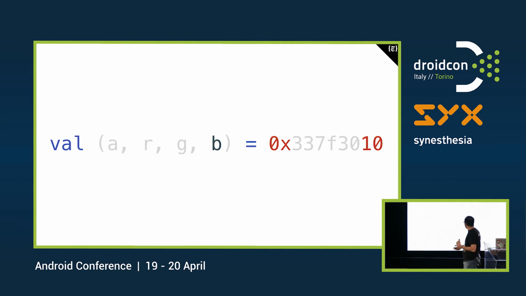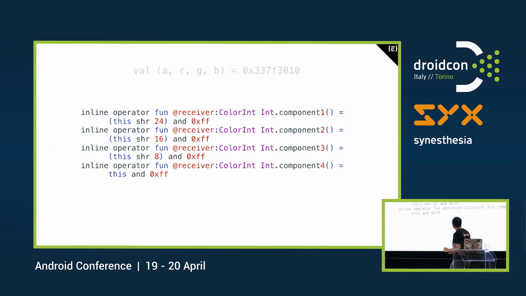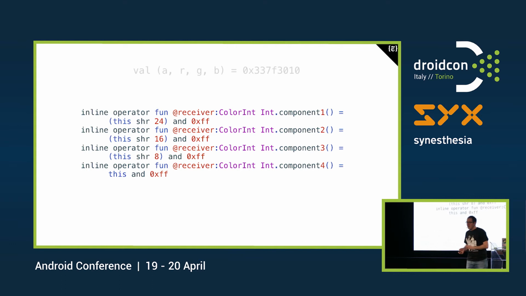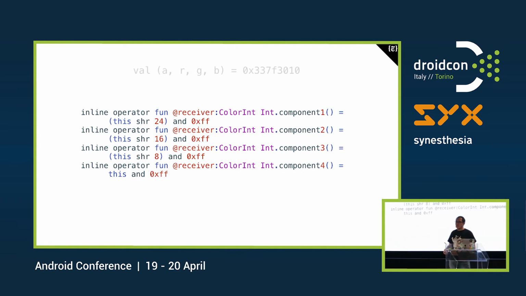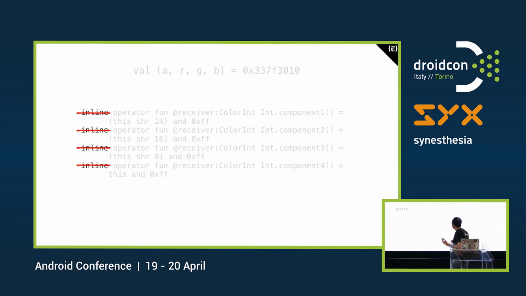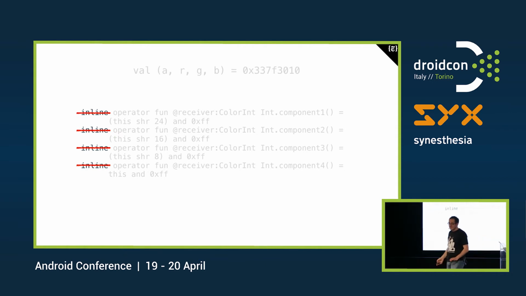Well, let's check it out. Whoa, it's quite a lot of code there. So let's get rid of what we don't actually need. So we know inline, right? We already saw it, so we don't need to repeat ourselves. But well, let's repeat. So when we see inline, that means that the body of the function is copied over, okay? Good, we don't need inline anymore.